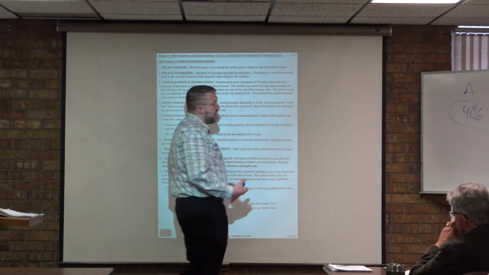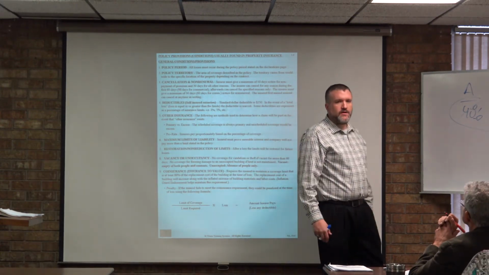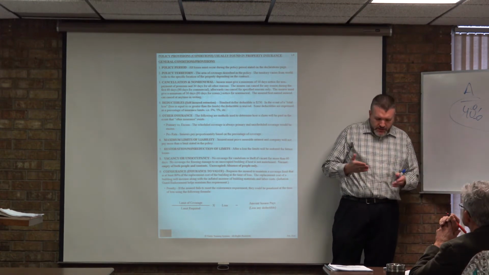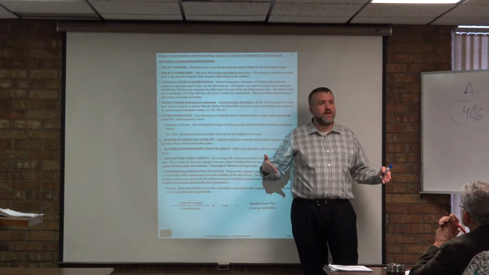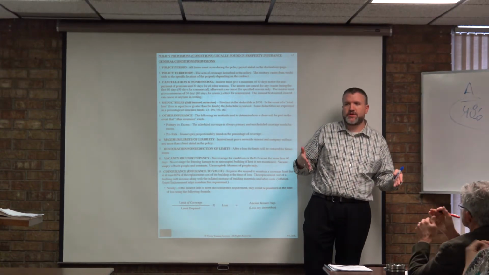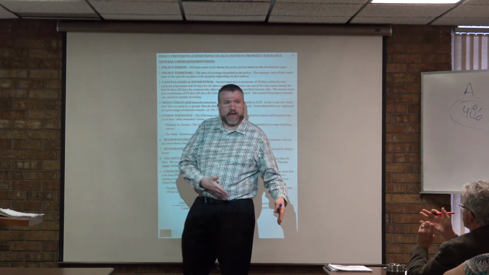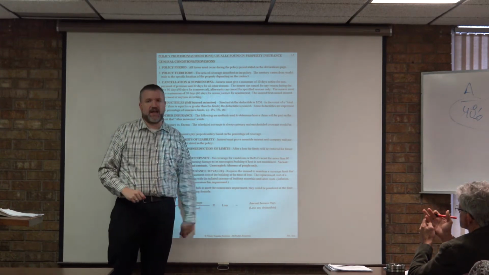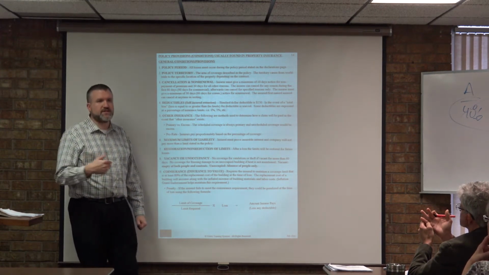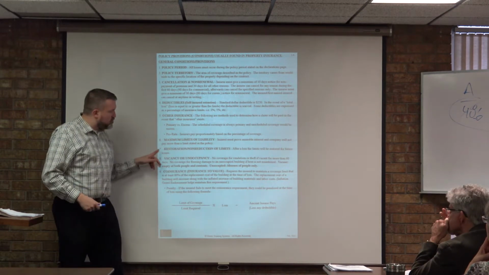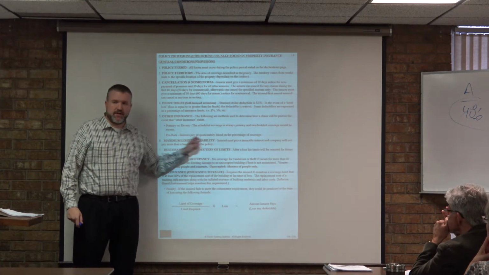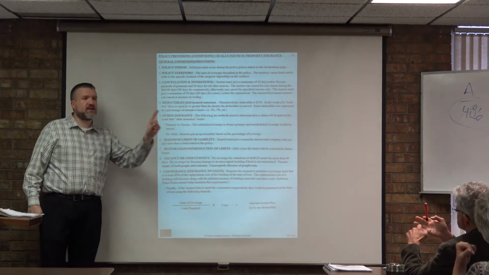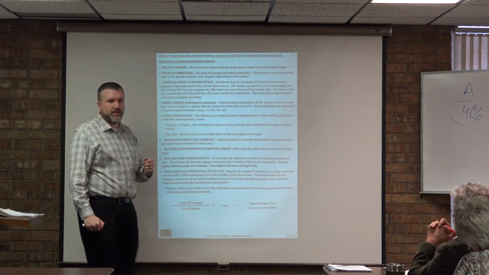Okay? So let's just say that my home is completely destroyed by a tornado in month 1 or 2 of my policy period. So the insurance company has now paid out the entire limit of that policy in that first month or 2. My home gets rebuilt, everything's good, we're into the 9th, 10th month of my policy, and another loss hits that house. Only this time, maybe it's not a total loss, maybe it's just a $10,000 loss. Just because you maxed out your limit on the original claim, does that mean the insurance company's not going to pay this one? No. Your limit is specific to the claim only, not to the policy period.